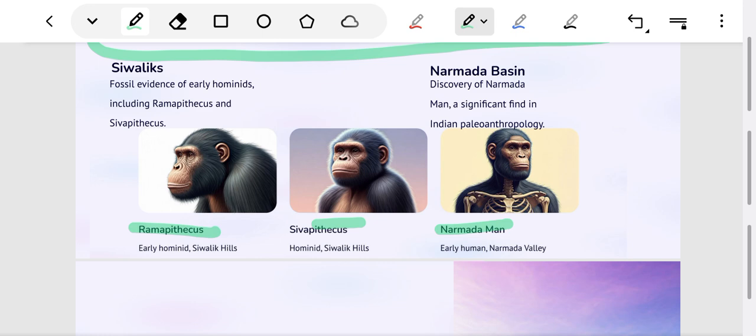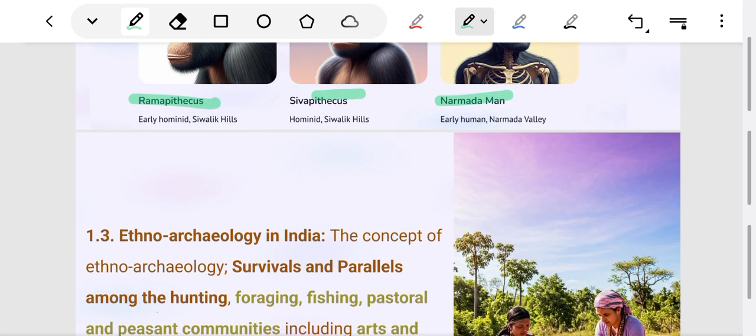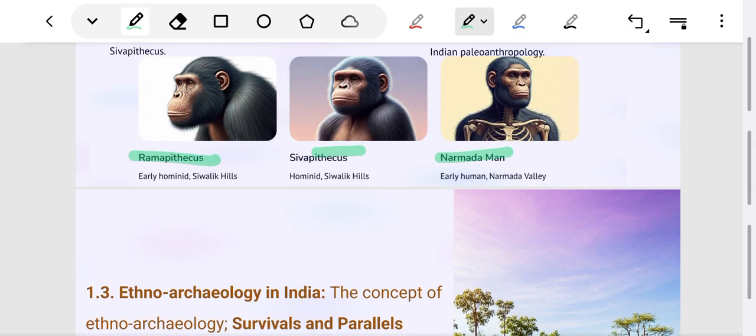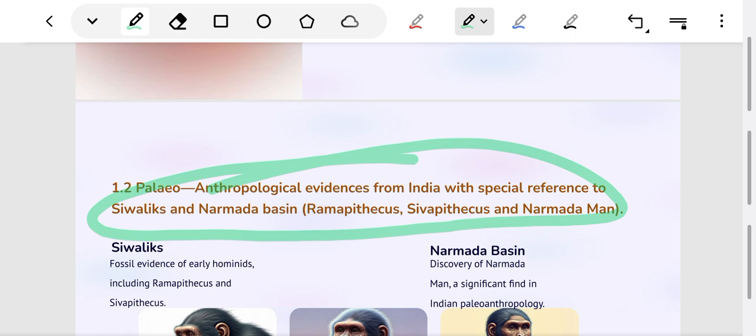These were the names of fossils found in India. Chapter 1.2 is considered to be a continuation of chapter 1.6 of Paper 1, but with specific reference to India.